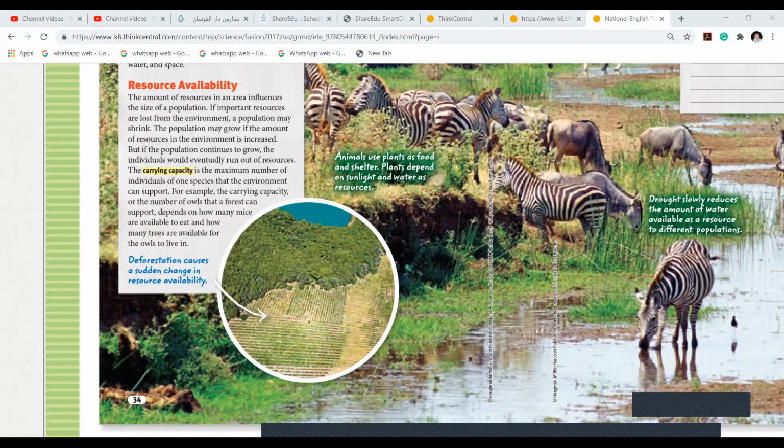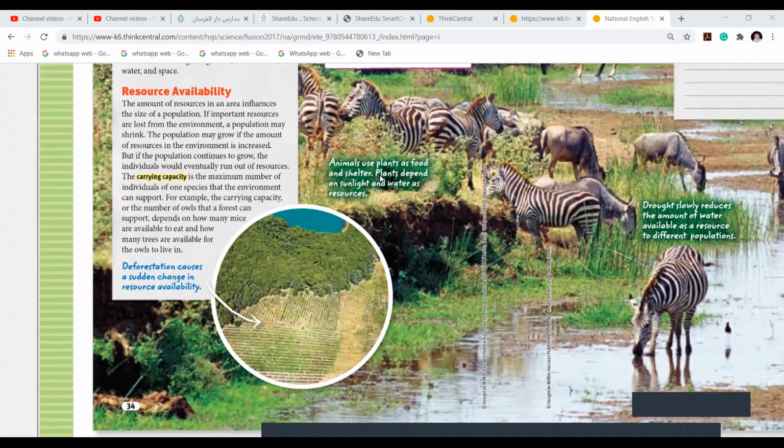And is only the biotic factor important, what they want to eat? Even the abiotic factor is important, like where they live. Are the trees enough? Or is the living habitat enough for them? Everything matters a lot, girls. If they get enough food, but they don't get a place to live, will they live a long life? No, because they can easily be caught by a predator, and they can be attacked. Am I correct? So animals use plants, food, and shelter. Plants depend on sunlight and water as a resource.